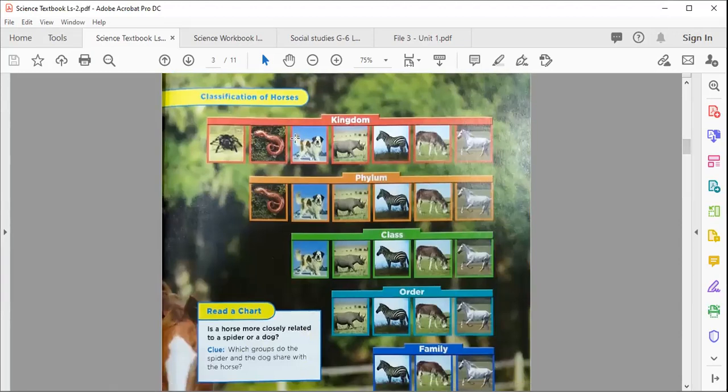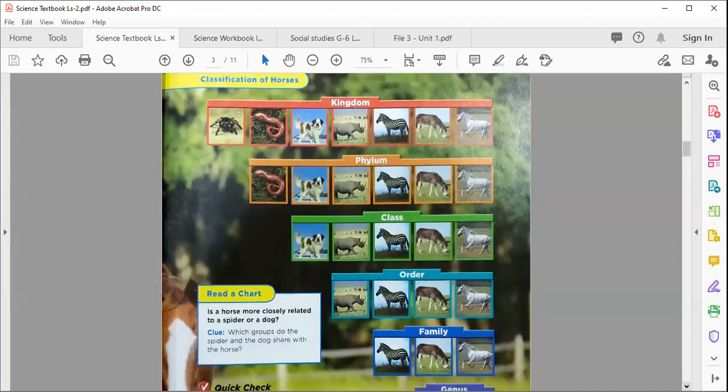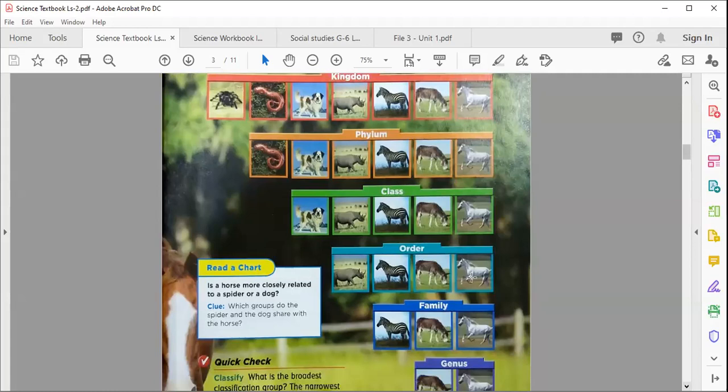Here you can see the example of kingdoms. You can see that there are different types of organisms, animals like spider, dog, zebra, horse, and then you move down. Here you can find the phylum. In the phylum you also see the animals that are similar in the kingdom, but you lose one, the spider, that is not in the same phylum. From phylum, when you come to the class, you also remove one, and only the same class animals are here. Then you move from phylum to class, then class to order.